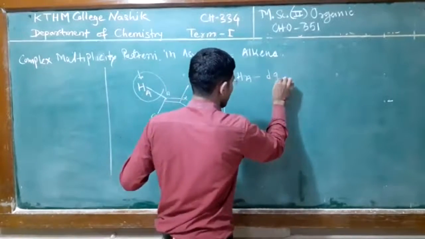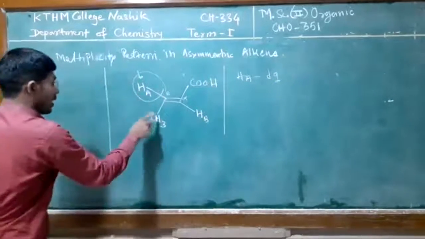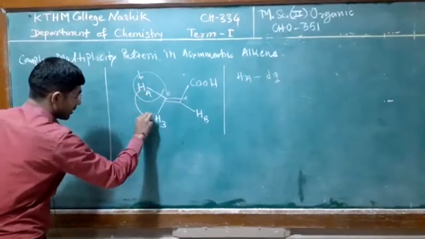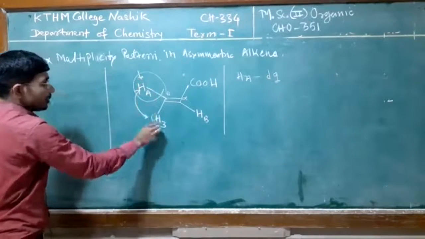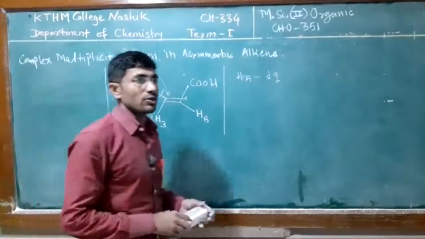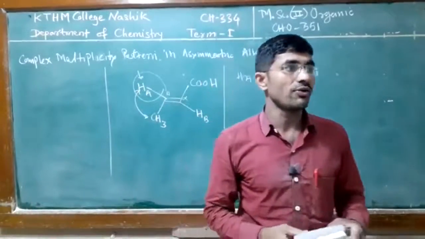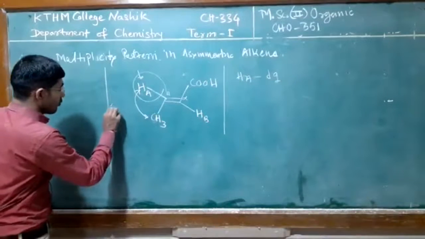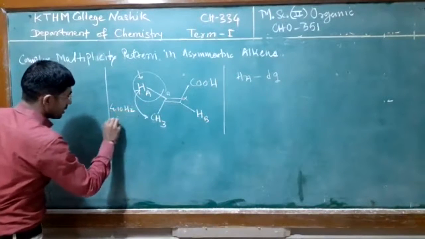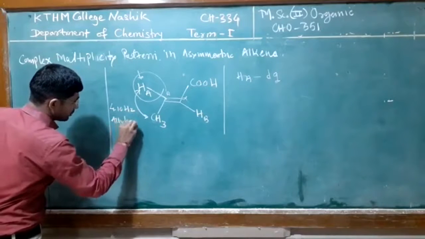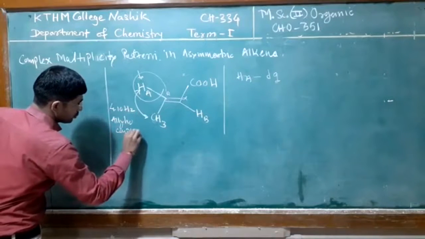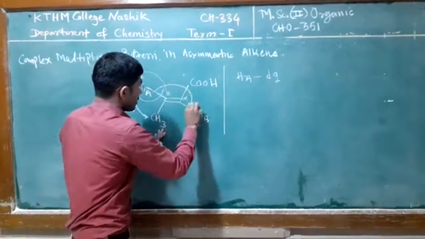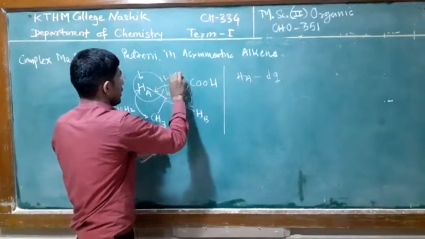again split by this methyl group into a quartet. So this coupling on the same side is called which coupling? Allylic coupling. So allylic coupling on the same side, for this we observe a value of 4 to 10 hertz. And this trans coupling is 11 to 18 hertz.